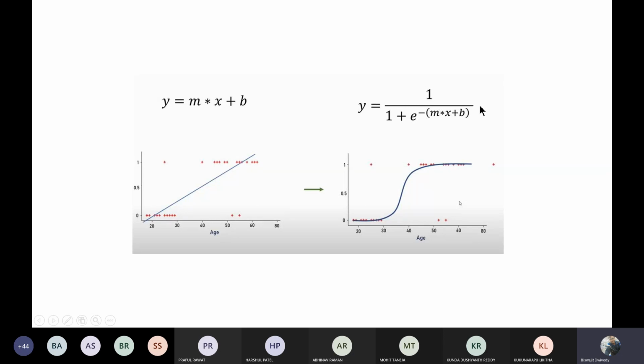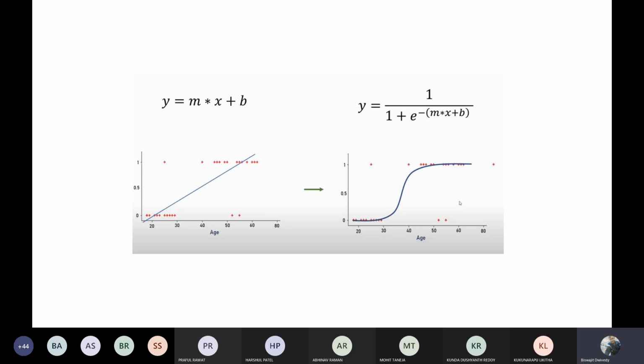That's why this algorithm is named logistic regression: we use the logistic curve for the final prediction, but the input argument is the regression line. So that's why regression is there.